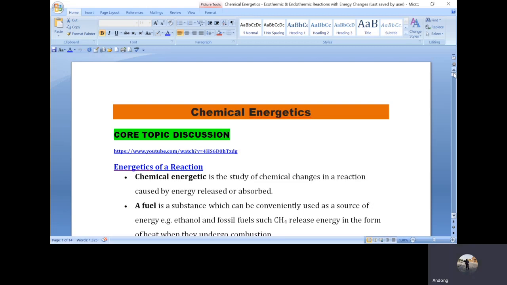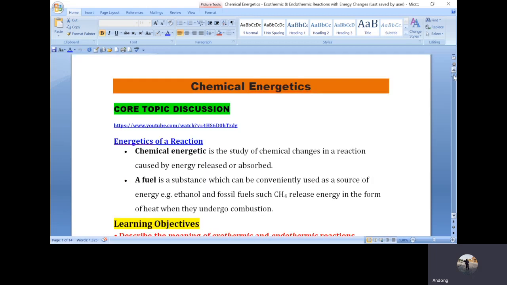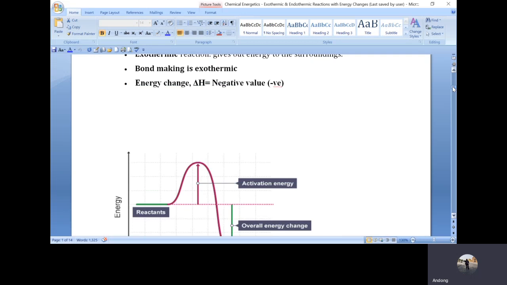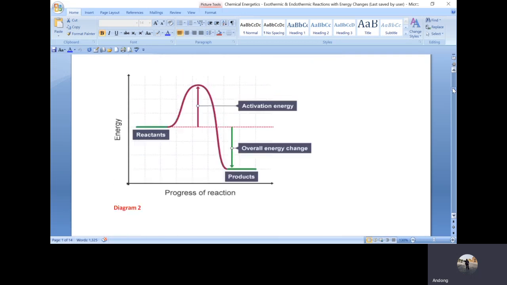We went further to discuss activation energy and how you can draw an energy profile diagram for an exothermic reaction. This is an energy profile diagram, with reaction progress on the x-axis and the energy in kilojoule per mole.